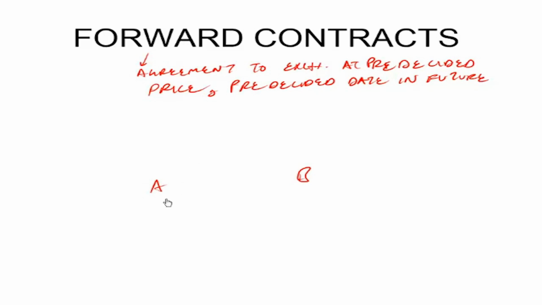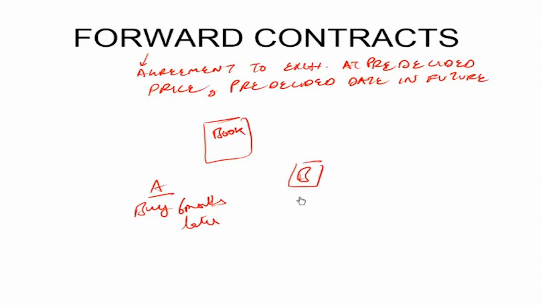Individual A is currently reading a book and wants to purchase this book 6 months later. So he wants to buy 6 months later. That's when he will start reading the book. Individual B will finish reading the book 6 months later.